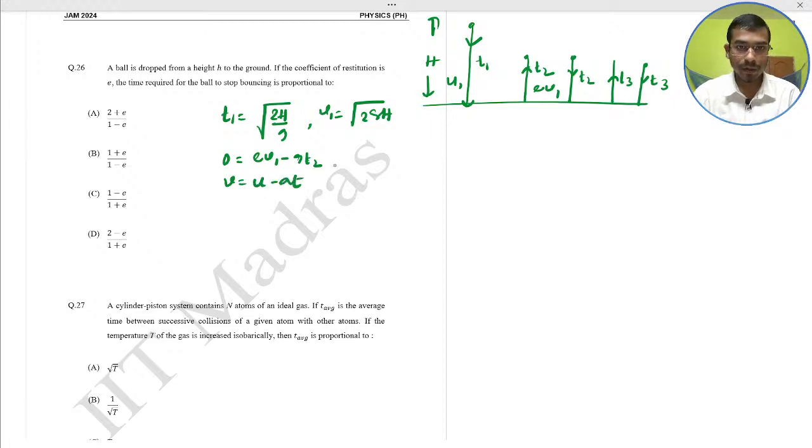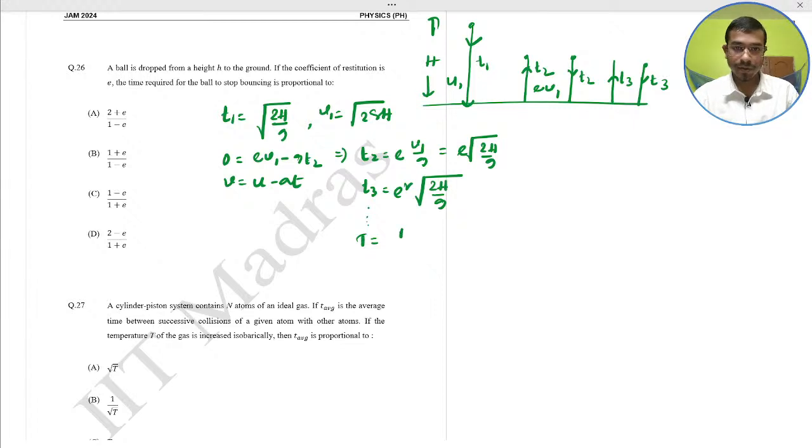That implies T2 would be what? e V1 by g, put the value, e root 2h by g. This is the T2. So T3 would be what? e square root 2h by g, and so on.